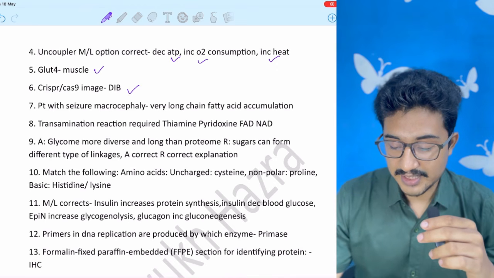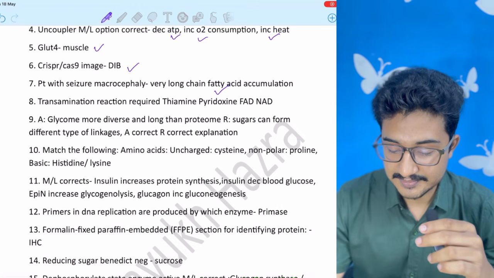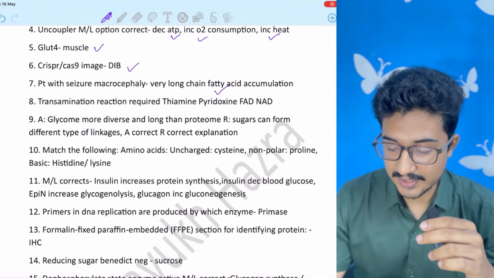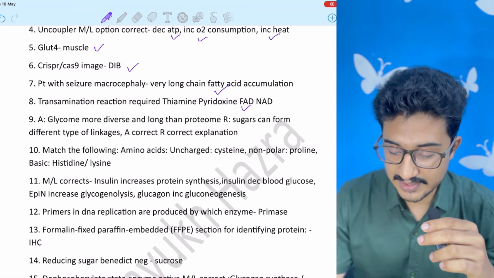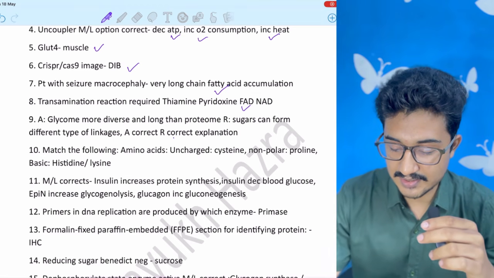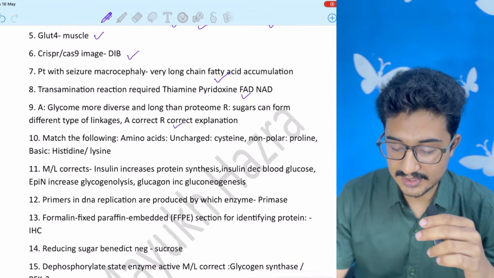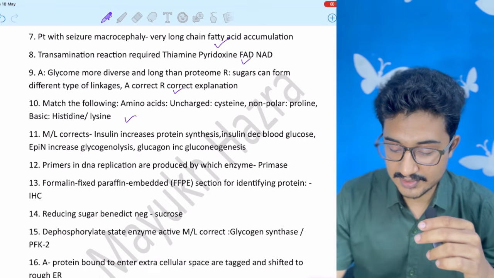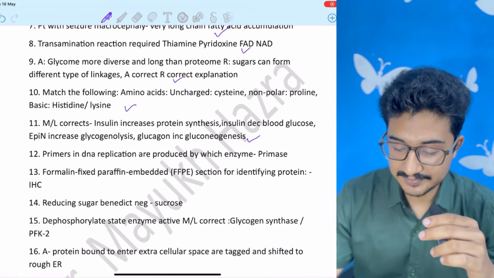Patient with seizure, microcephaly, very long chain fatty acid. Transamination reaction required thiamine, pyridoxine, NAD, and FAD. Reasoning assertion question was there. Reason and assertion both were correct, and the reason is the correct explanation. Match the following was also easy regarding amino acids. Multiple option corrects, all the options were correct.